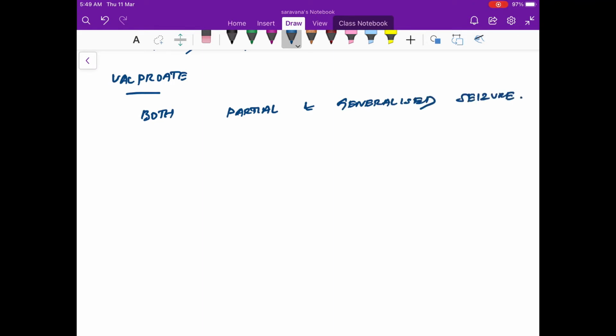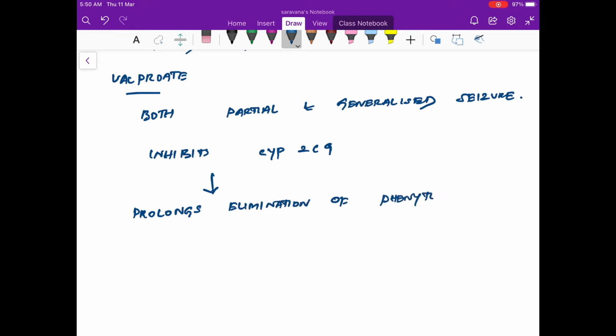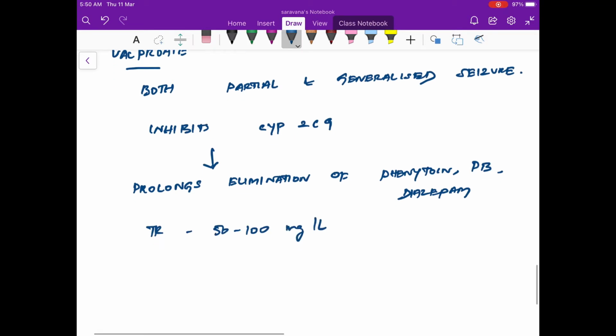It is one drug which is going to inhibit the cytochrome P450 enzyme, cytochrome CYP2C9. And this prolongs the elimination of other antiepileptics like phenytoin, phenobarbital, and even diazepam, and to a certain extent amitriptyline as well. So you have to keep this in mind when you are using combinations of these medications. The therapeutic range is around 50 to 100 milligrams per liter.